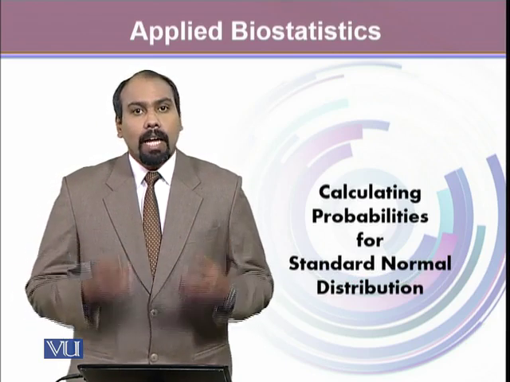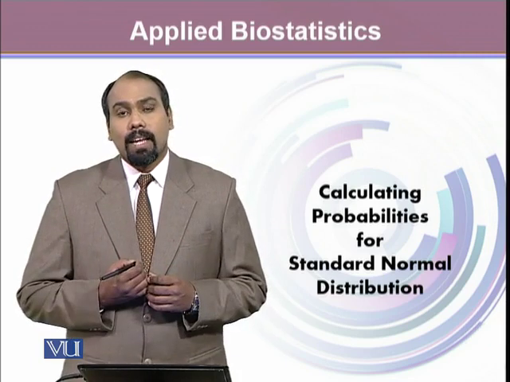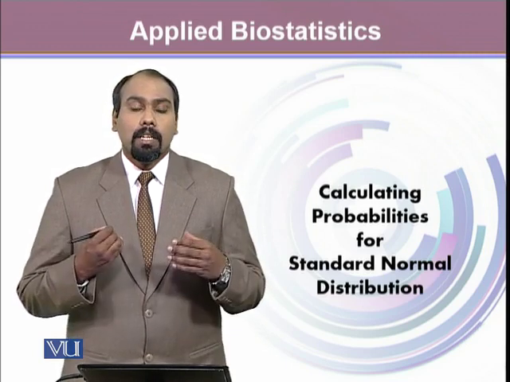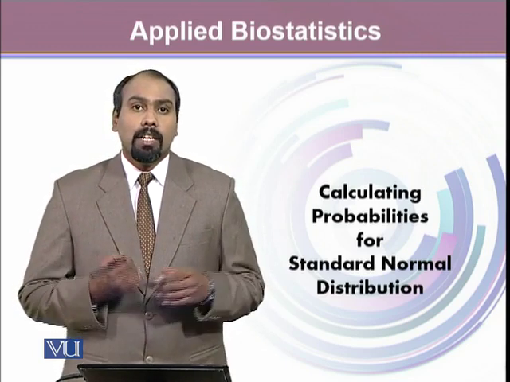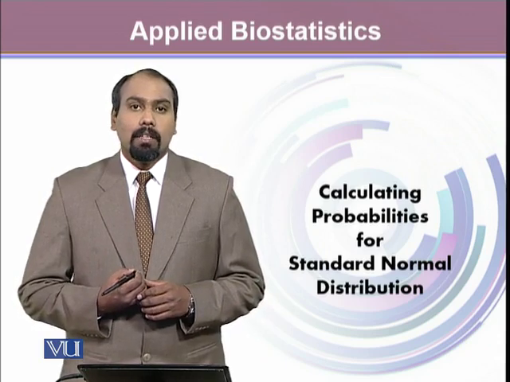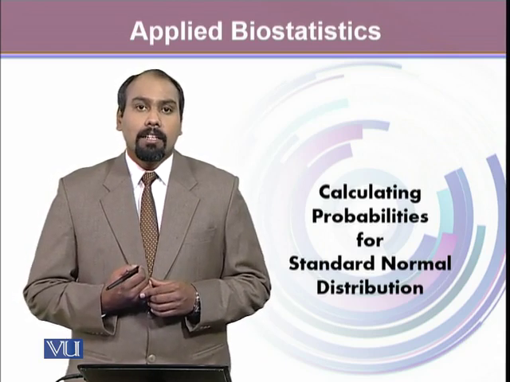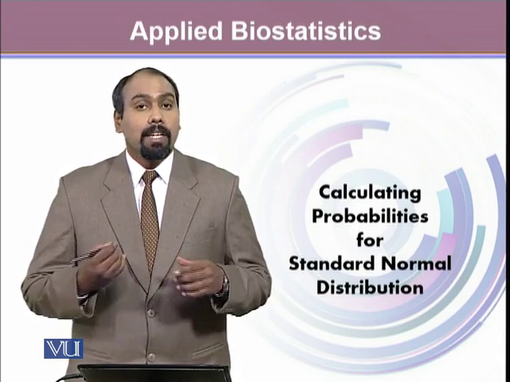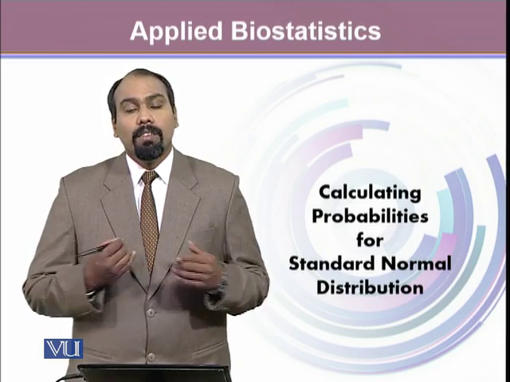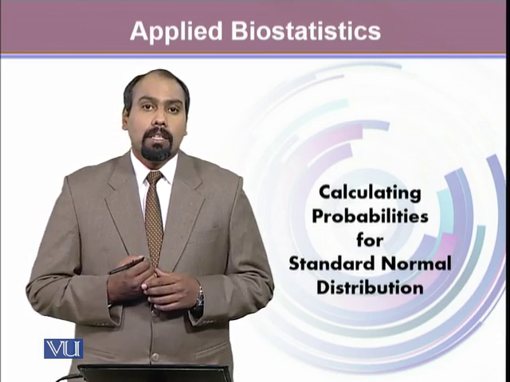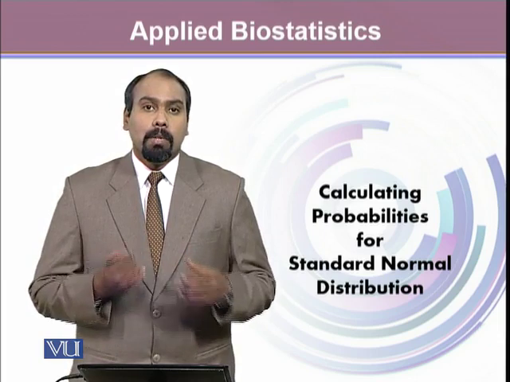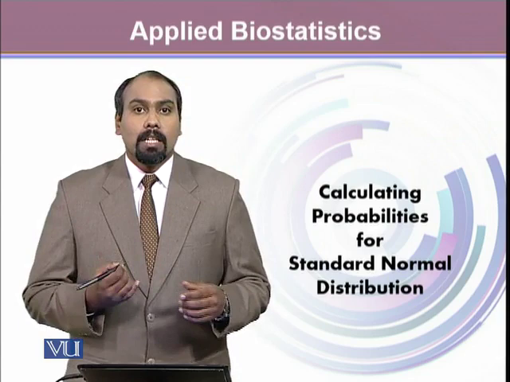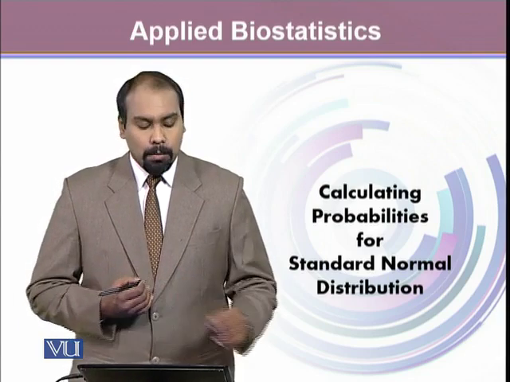Therefore, an easier way is to convert a random variable x into a standard normal random variable. This transformed function is much more easily integrable, and we also have tables for the standard normal probabilities available, which we can use. So in this module, we will learn how to use the tables for the cumulative standard normal probabilities to find the probabilities at certain z-score values.